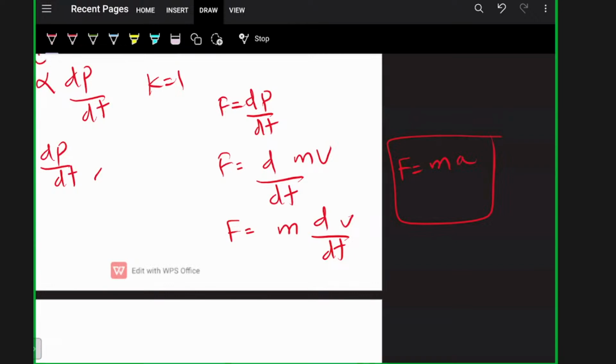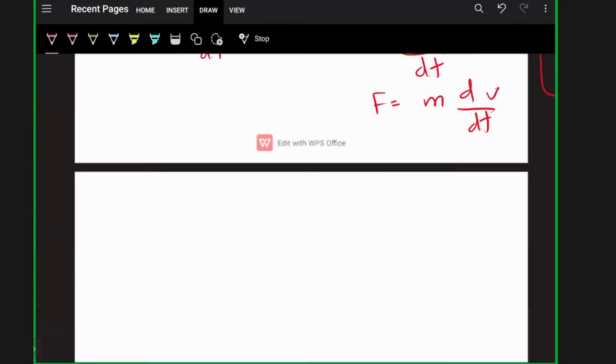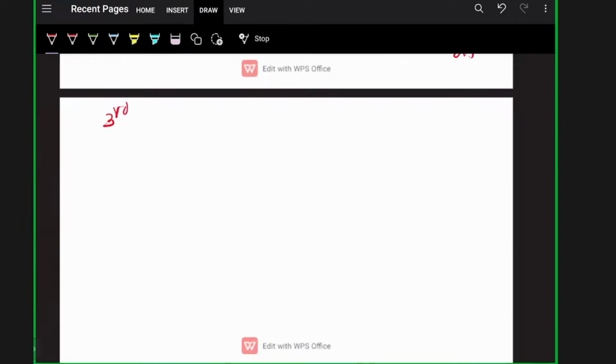What is Newton's third law? The third law is: to every action, there is an equal and opposite reaction.